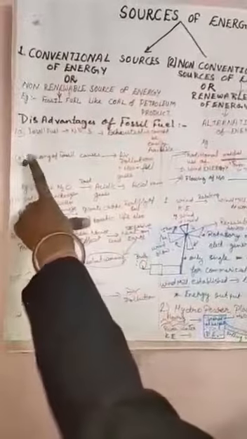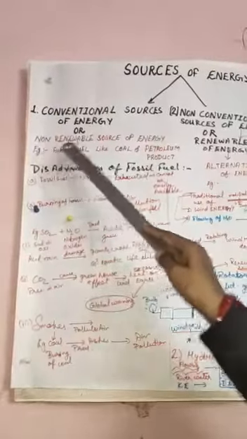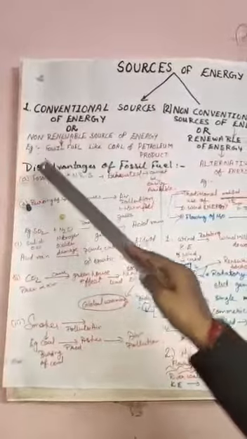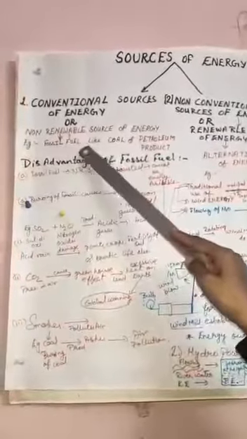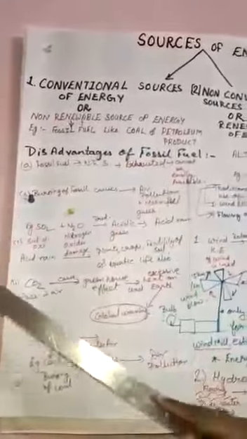Okay children, today we are going to study conventional and non-conventional source of energy, different types of conventional source of energy, and examples of conventional source of energy. First of all, let us see the disadvantages of conventional source of energy, also known as non-renewable source of energy. For example, fossil fuels like coal and petroleum products. These are examples of non-renewable source of energy.